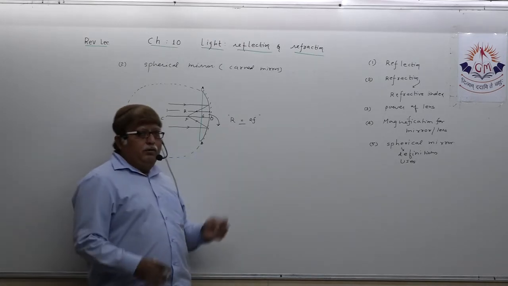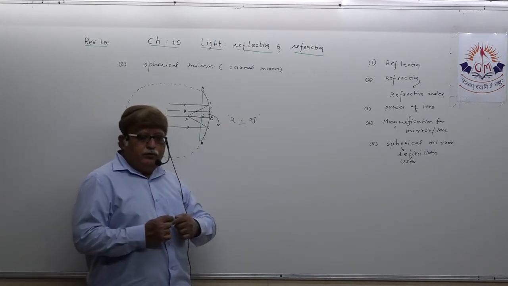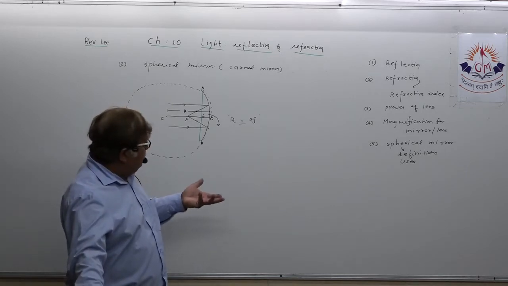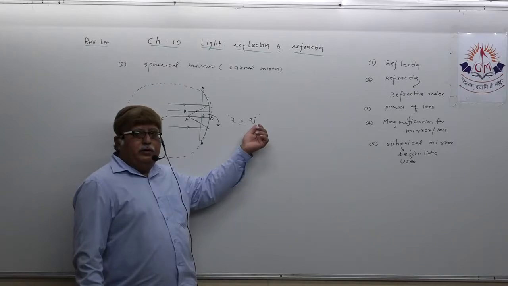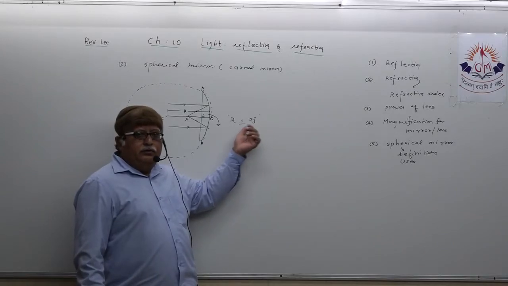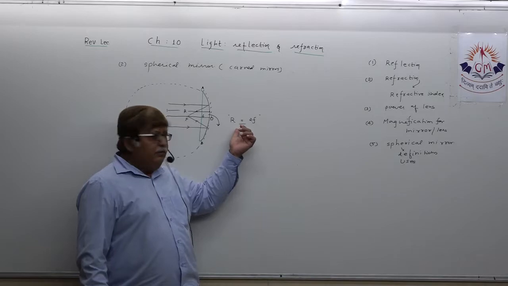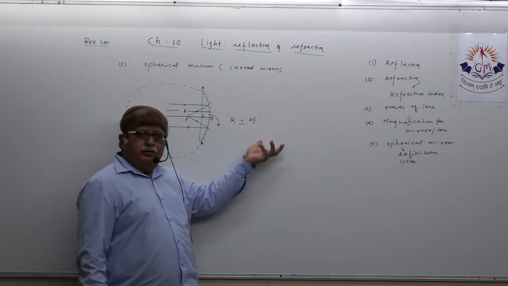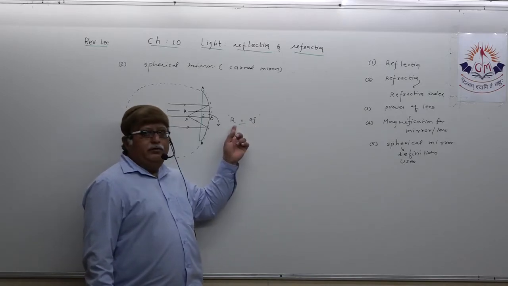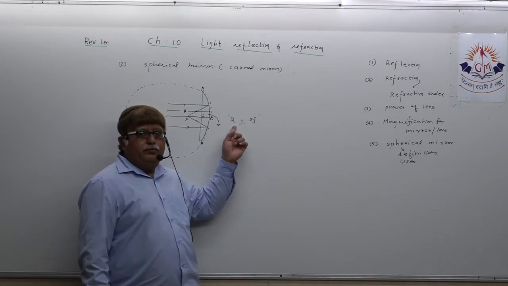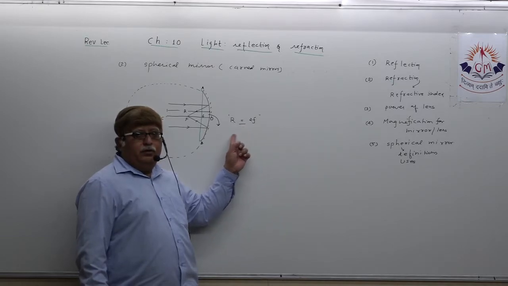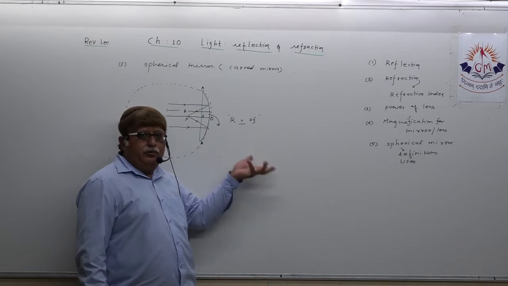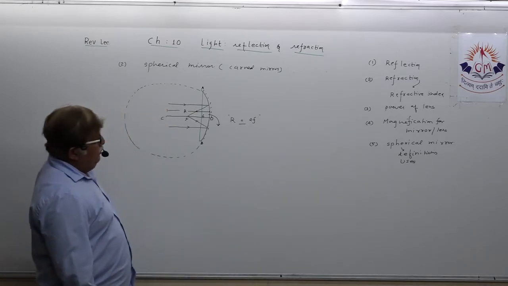MCQs can also be designed from this particular topic. How? If the focal length of a spherical mirror is 10, what is its radius of curvature? R will be equal to 2 into 10, that is 20. If the radius of curvature is 50, what is the focal length? 50 equals 2f, so f equals 50 upon 2, that is the focal length.